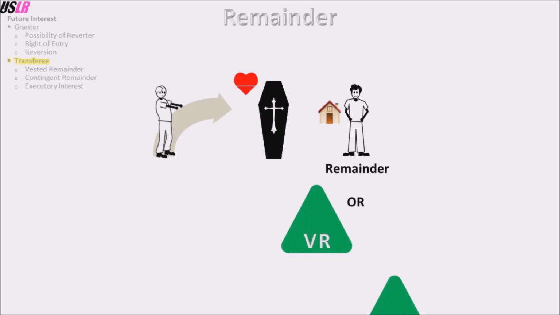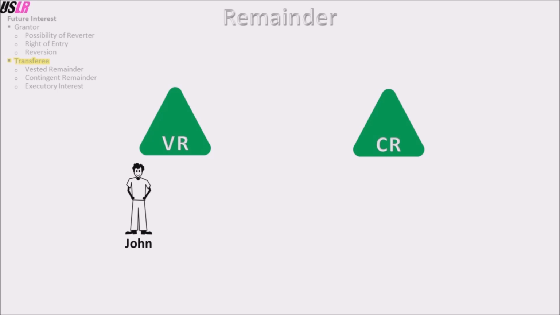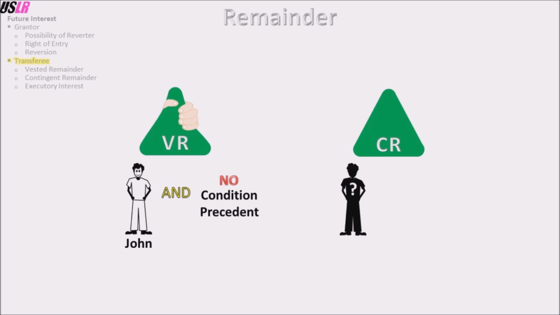A remainder can be either vested or contingent. A vested remainder is held by an ascertained person and is not subject to a condition precedent. Not being subject to a condition precedent means that there is nothing in the way or preventing the remainder from being possessed. A contingent remainder is somewhat the opposite in that a contingent remainder exists if it is held by an unascertained person or if it is subject to a condition precedent.